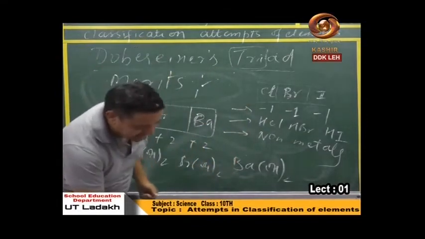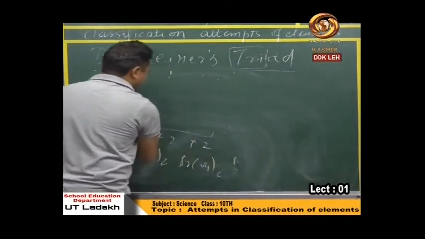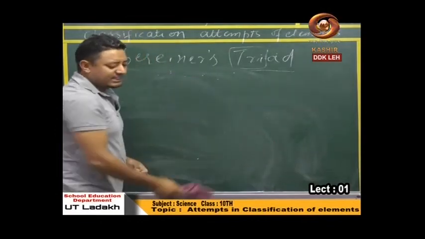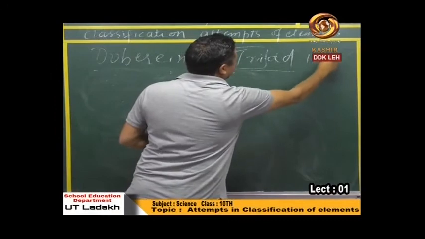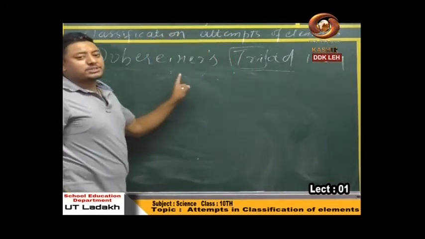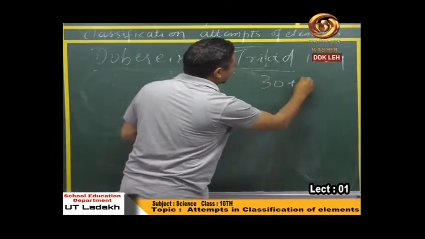Now see what was the demerit of this classification. See, the first demerit was, at this particular time, almost it was 1829 I think, at this particular moment of time, there were almost 30 plus elements discovered.